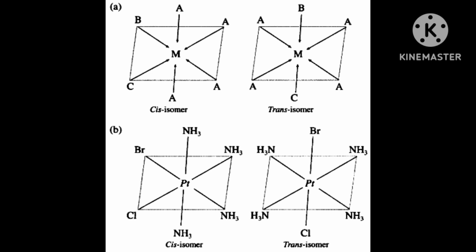This type of isomerism arises in heteroleptic complexes due to different possible geometrical arrangements of the ligands.